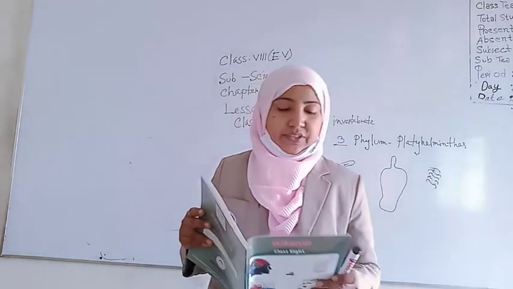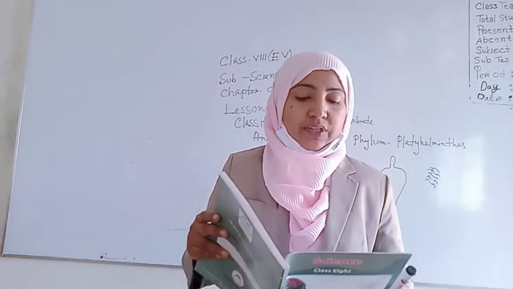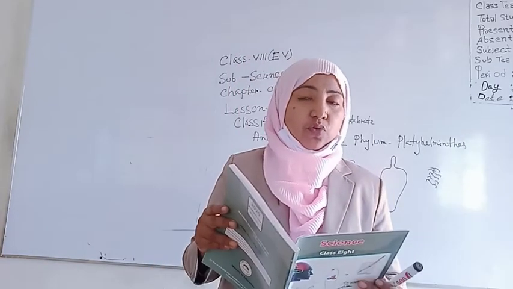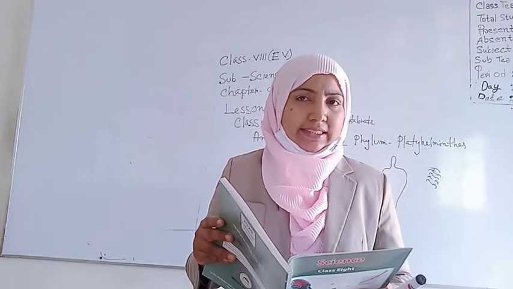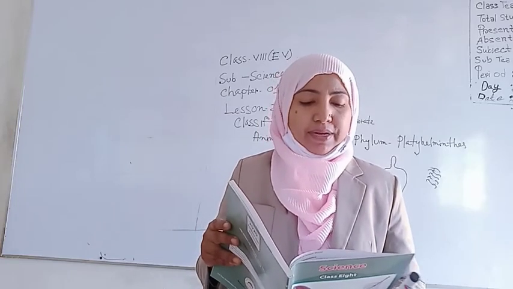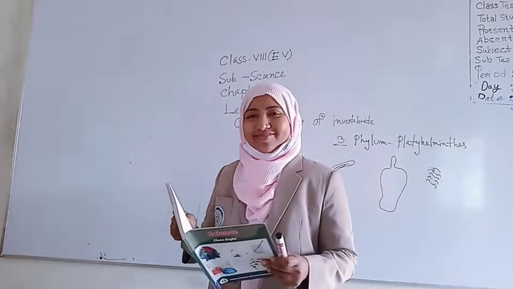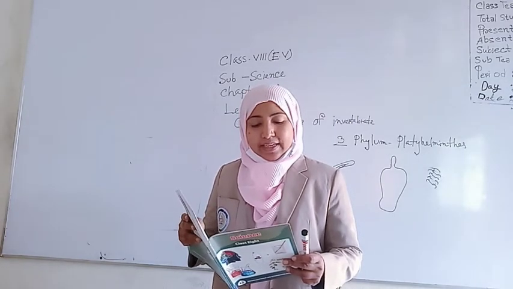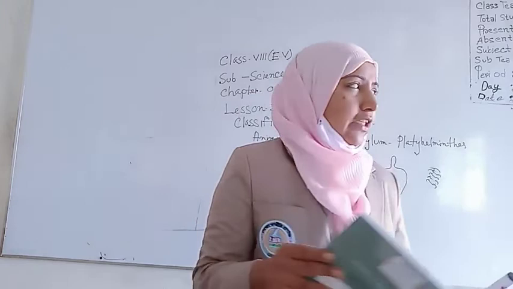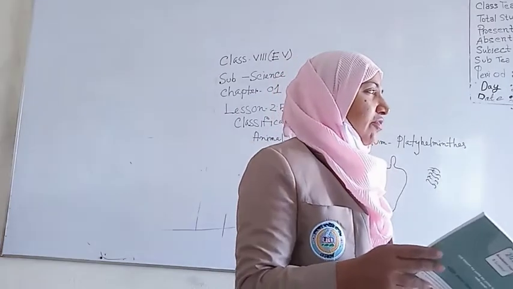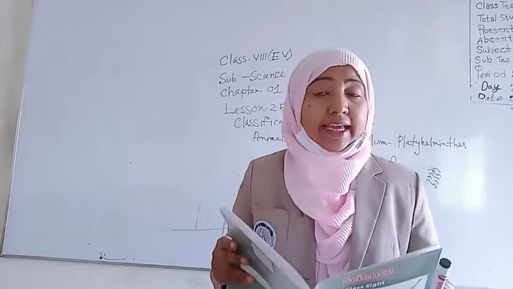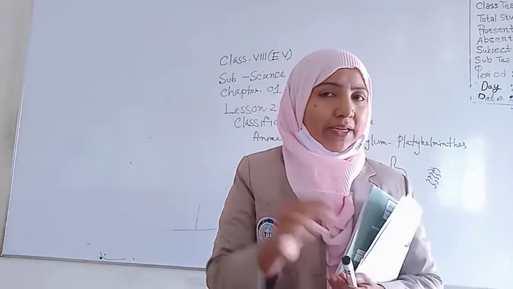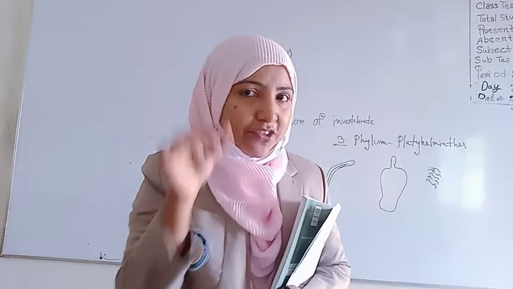General characteristics: soft body usually covered with a hard shell, and a muscular foot used for locomotion. Gaseous exchange, respiration, takes place by lungs or gills. So the examples are snail and the whelk. Now, my dear students, it's our 8th phylum, the Echinodermata.